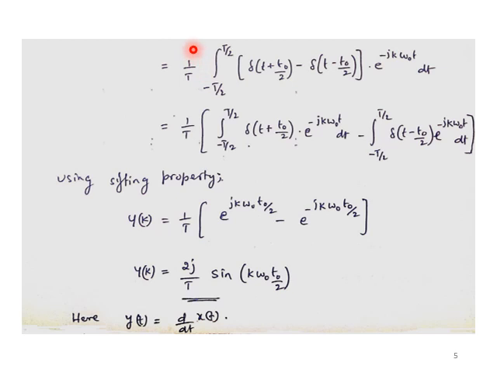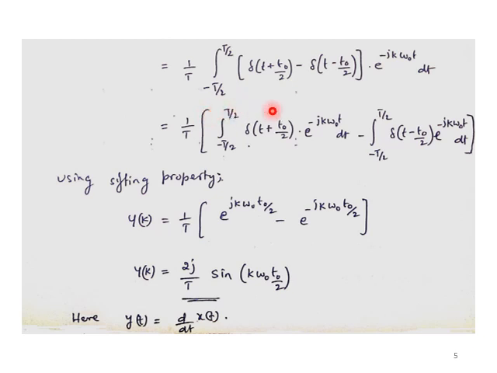Substituting for y of t, we get delta of t plus t naught by 2 minus delta of t minus t naught by 2, multiplied by e to the power minus j k omega naught t dt, with the integration limits minus t by 2 to t by 2 and 1 by t, since t is the fundamental period.